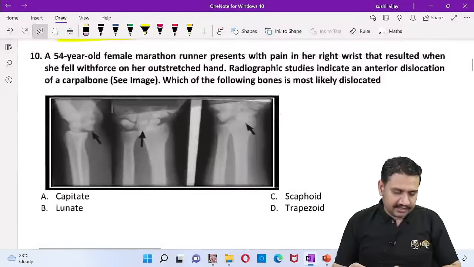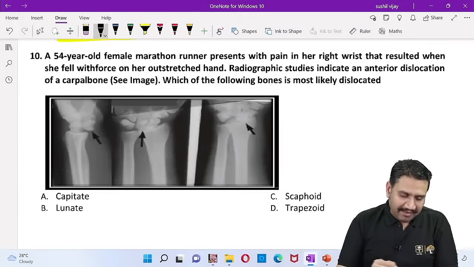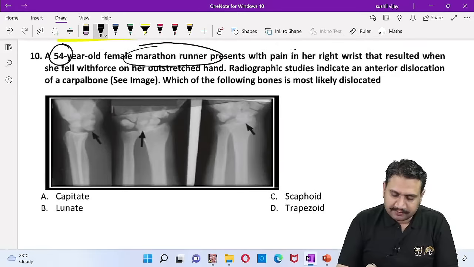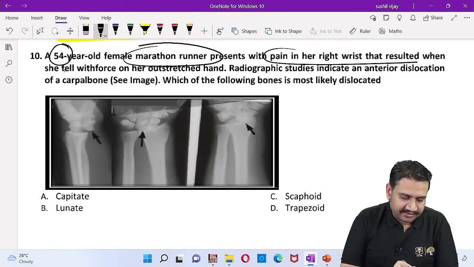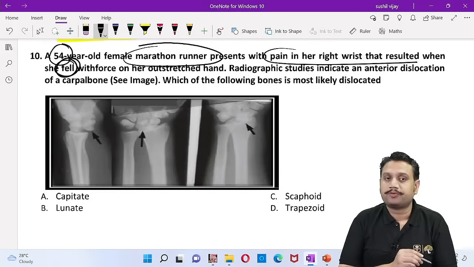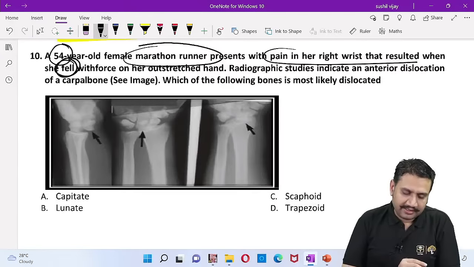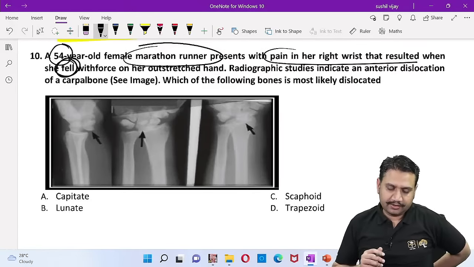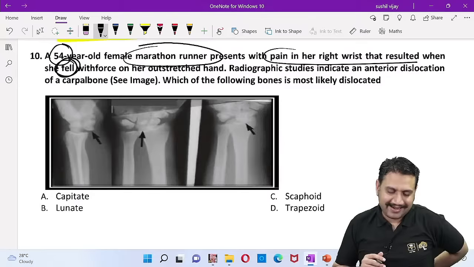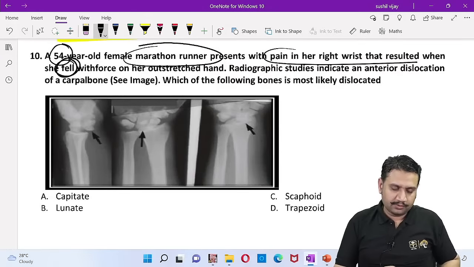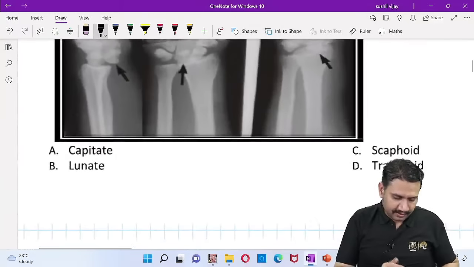Next number, a 54-year-old female, marathon runner. So now we have an elderly person, a marathon runner, who presents with pain in her right wrist that resulted when she fell. So again a question from trauma. Okay, and on her outstretched hand, radiographic studies indicate an anterior dislocation of a carpal bone. Which of the following bones is most likely dislocated? What do you suggest? 9th B, you are saying lunate.